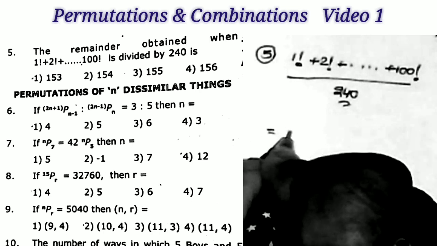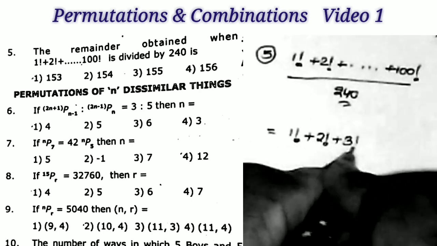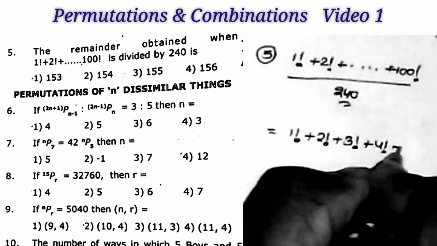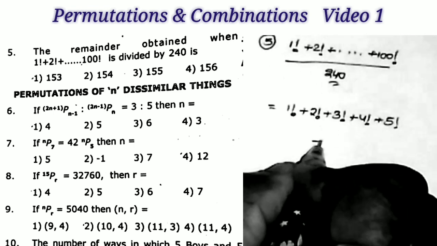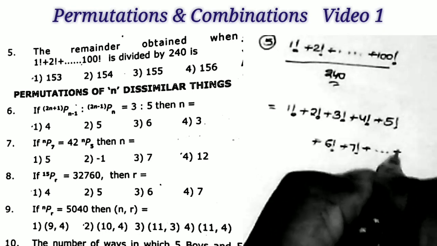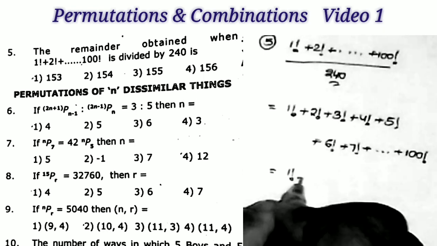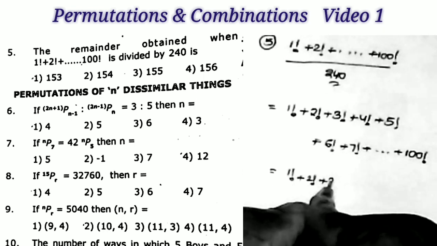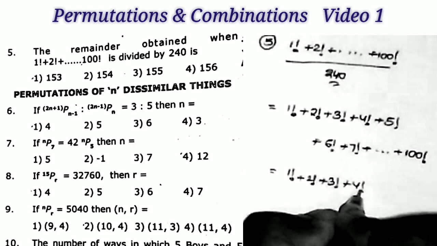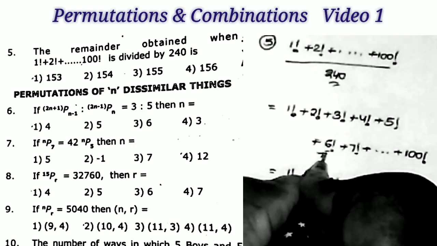Now first I take the given expression here: 1 factorial plus 2 factorial plus 3 factorial plus 4 factorial plus 5 factorial plus 6 factorial plus 7 factorial and so on up to 100 factorial. Okay, this is the given expression. Now what is 6 factorial? 720.